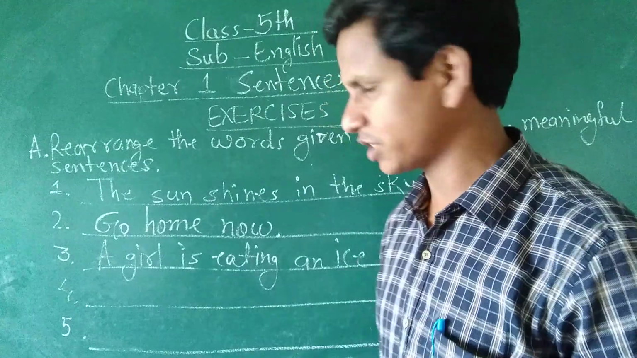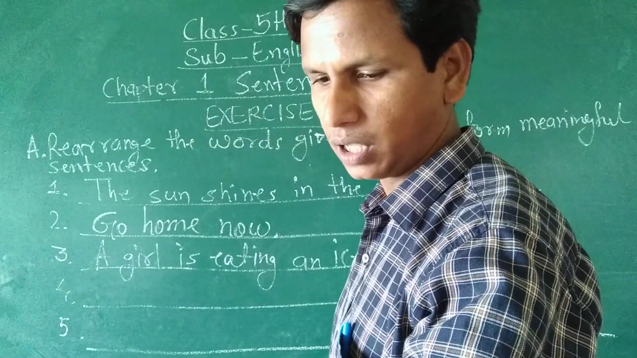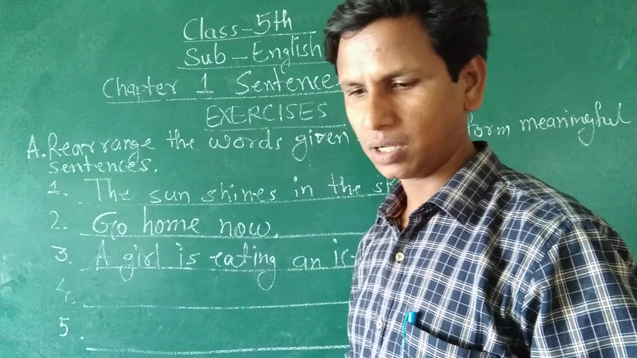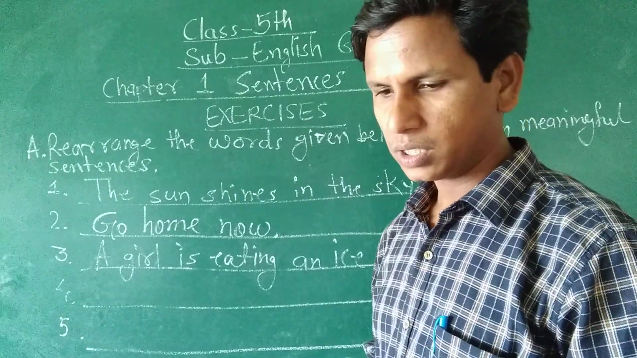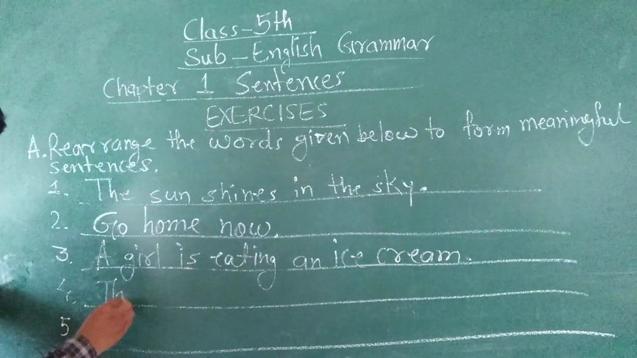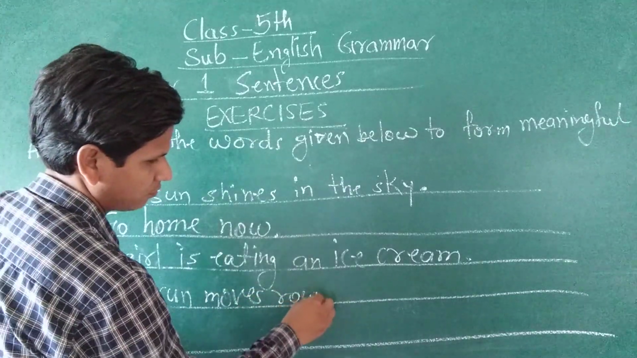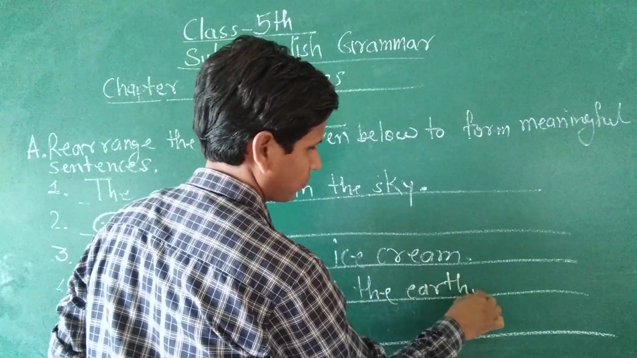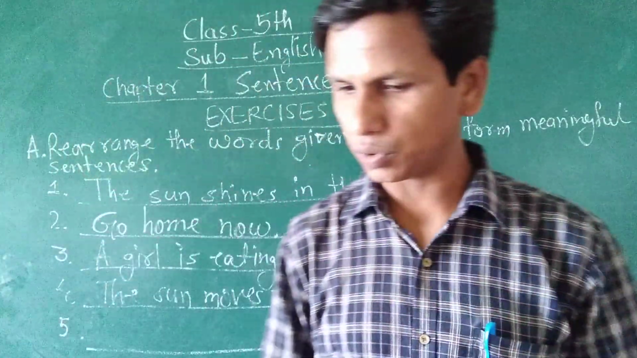Then next, the fourth group of words is sun, earth, round, the moves, the. So here the subject is the sun, then the verb is moves. The sun moves round the earth. Full stop. The sun moves round the earth.